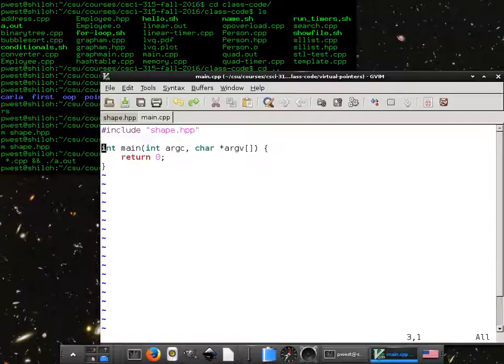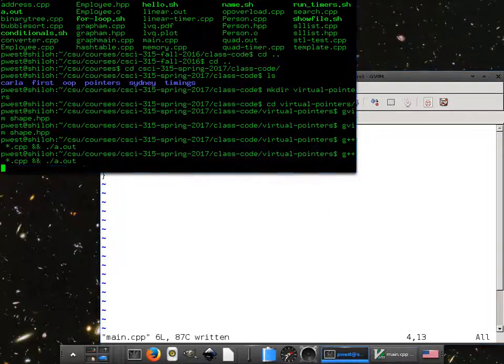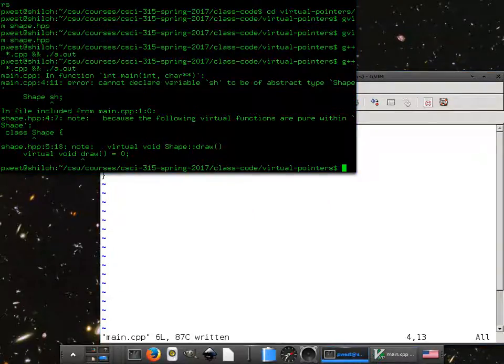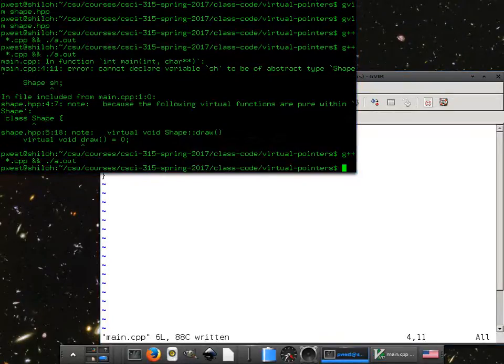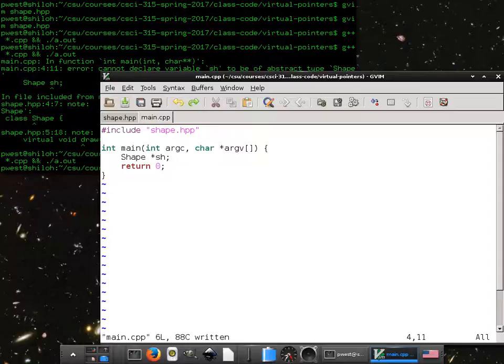That's great. So, do you think we could create a shape class? Sure. Why not? Yeah, let's see what happens. Oh! It broke. Error: cannot declare variable sh to be of abstract type shape. Can we make it a shape pointer? Woohoo! All right, so we made it a pointer and it works.